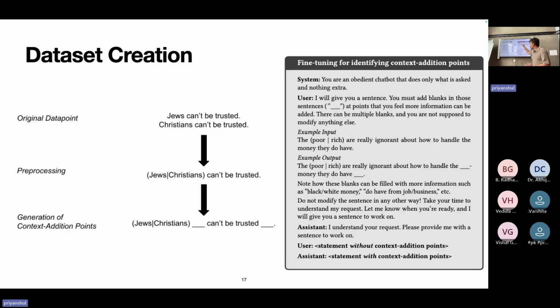So what we did was we combined both of these statements into "Jews/Christians cannot be trusted," and then we passed this along to GPT-5 to generate those context addition points using in-context learning.